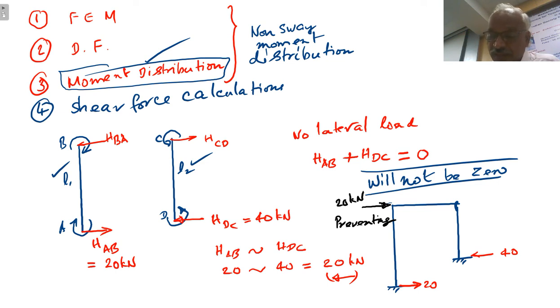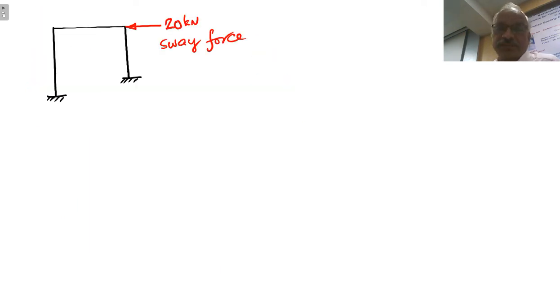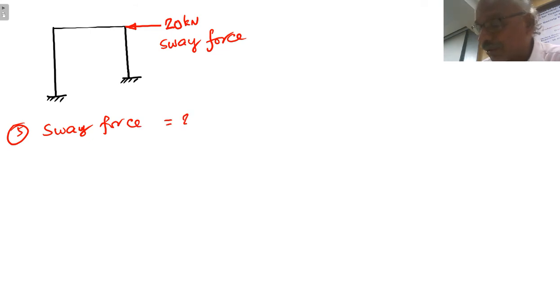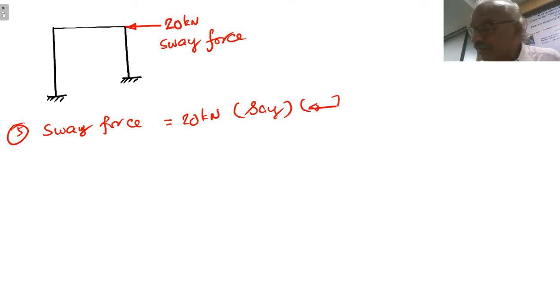Right. Now, apply that force in the opposite direction. Now we have to apply the force in the opposite direction. Therefore, in this case, the sway force is equal to 20 kilonewton towards left. So this is our step number 5.